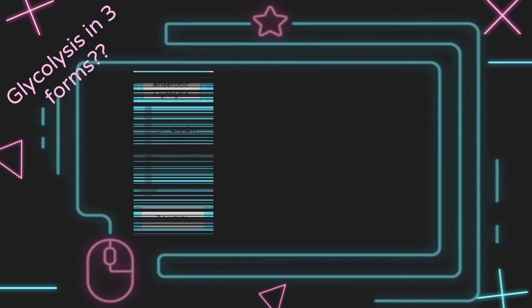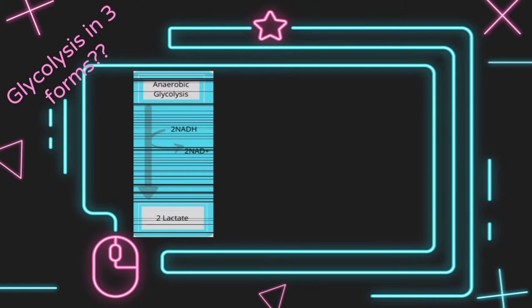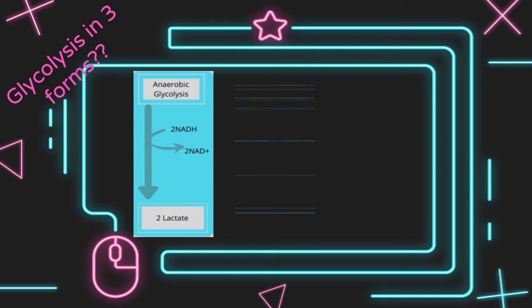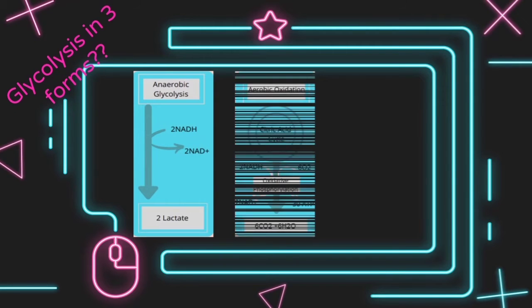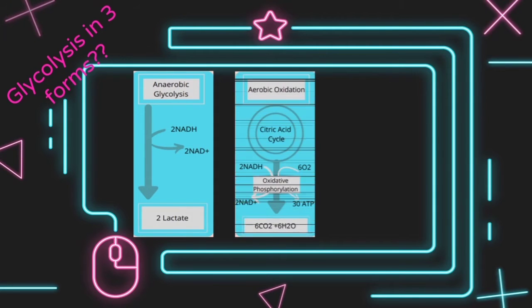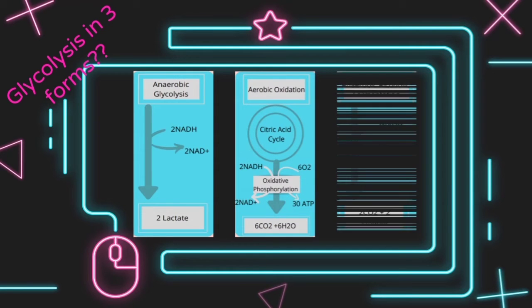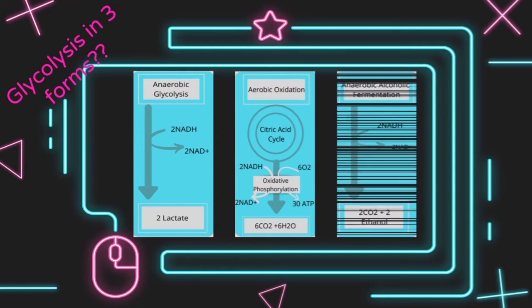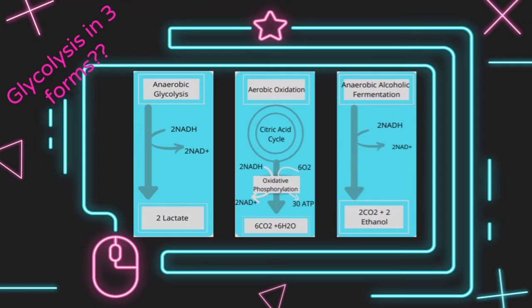In the absence of oxygen, NADH will be oxidized and pyruvate will be reduced to lactate. The presence of oxygen will proceed to the citric acid cycle and then undergo oxidative phosphorylation to form carbon dioxide and water. In fermentation, NADH will be oxidized while pyruvate will lose carbon to form carbon dioxide and also ethanol. Next is the Krebs cycle or citric acid cycle.